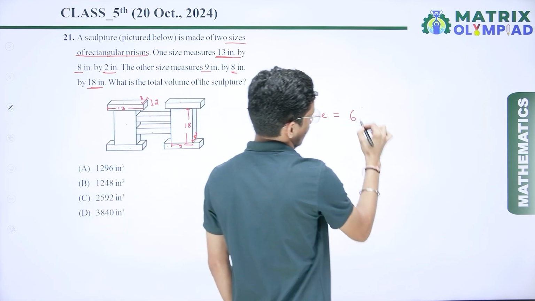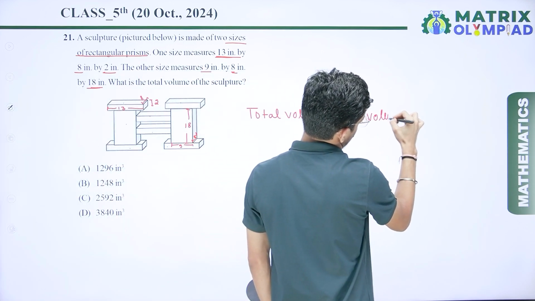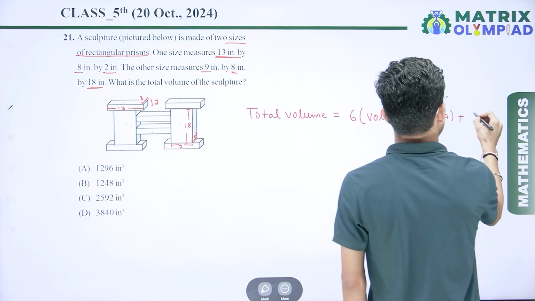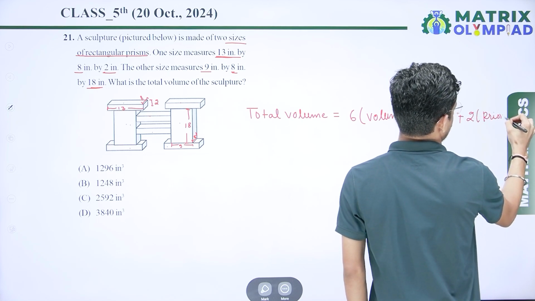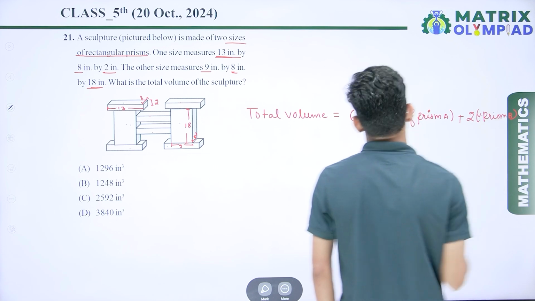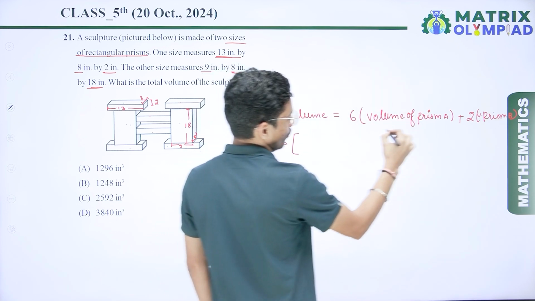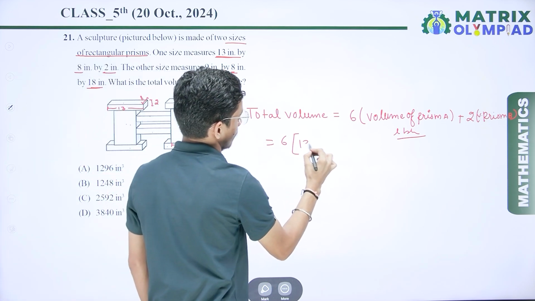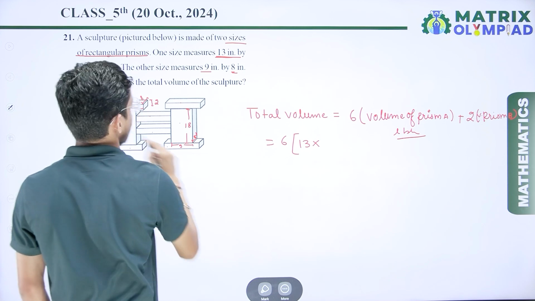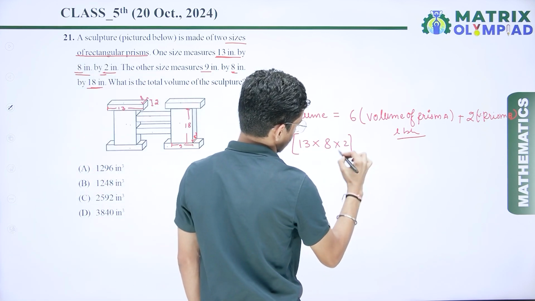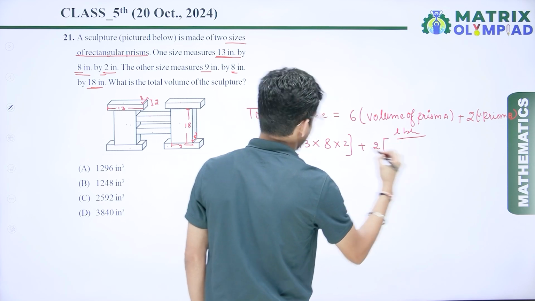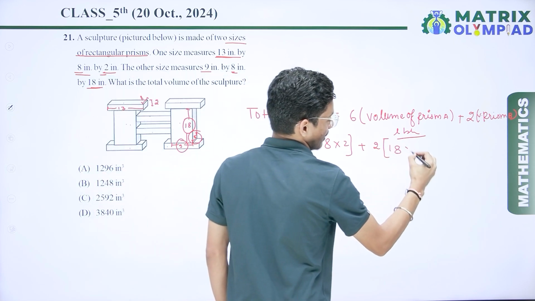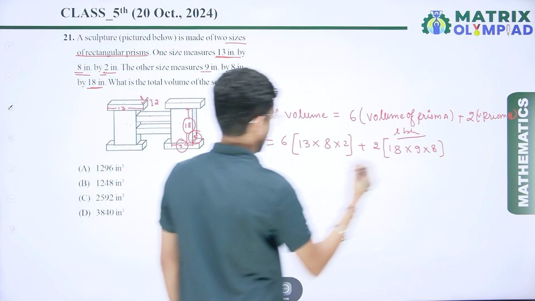So 6 multiplied by prism A, which is 4 plus 2, that is 2 multiplied by prism B, the volume of prism B. So simple: we have to find the volume, length times breadth times height. Here the length is 13 multiplied by 8 multiplied by 2, plus 2 multiplied by 18 multiplied by 9 multiplied by 8. So simply we have to solve this.